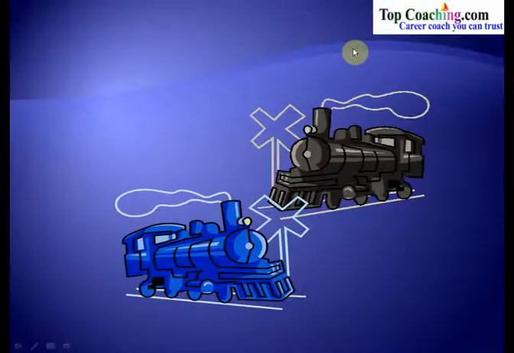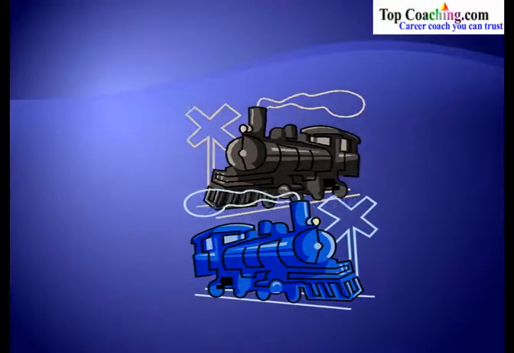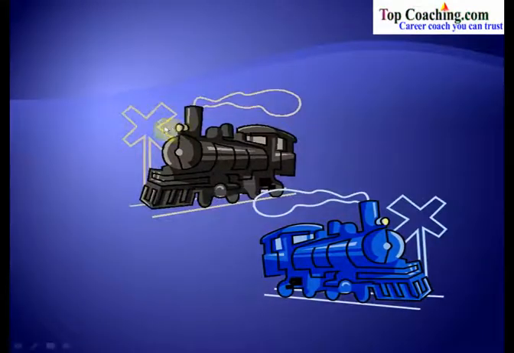Now let's take a different case. Here again the object is moving, but this object has a considerable length, like a platform. Let us say the other object this time is a train, or it could be a truck, a bus, or any vehicle which is also moving and has a considerable length to cover. Now let us say the two trains are moving in opposite directions and they cross each other. Then what is the time taken by the two trains to cross each other?